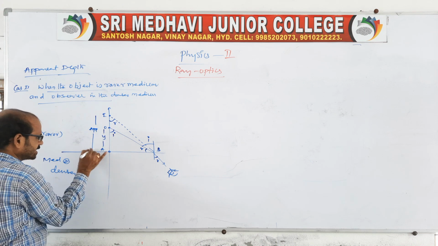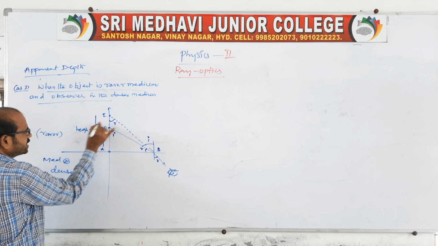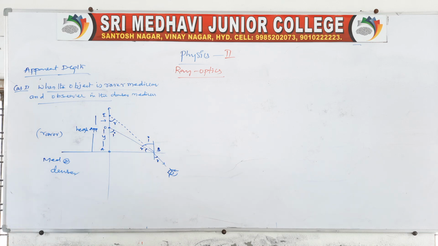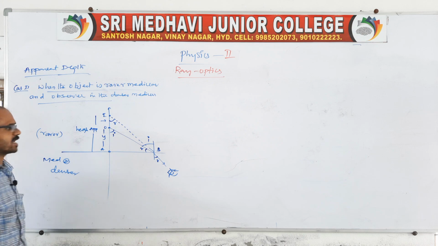OI is the apparent shift and AI is the apparent height.